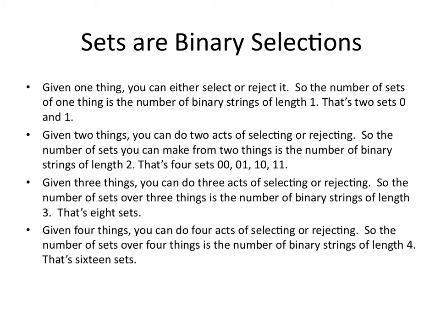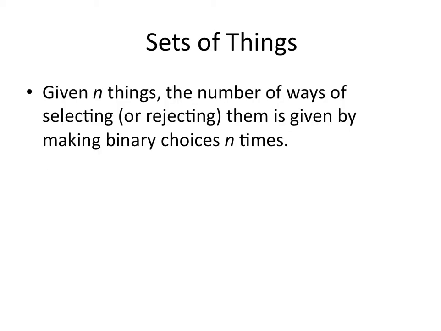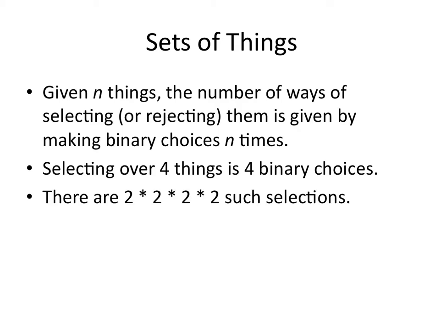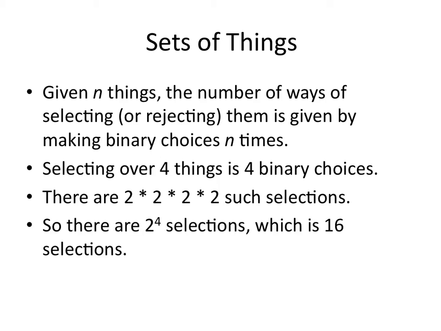Given 4 things, there's 4 acts of selecting or rejecting, so the number of sets over 4 things is the number of binary strings of length 4, and that's going to be 16 sets. Let's break this down. Given n things, the number of ways of selecting or rejecting them is given by making binary choices n times in a row. Selecting over 4 things is 4 binary choices in a row. That's 2 times 2 times 2 times 2 such selections. And that's a total of 2 to the 4th power selections, which is just 16 selections. So there are 16 sets over 4 things.